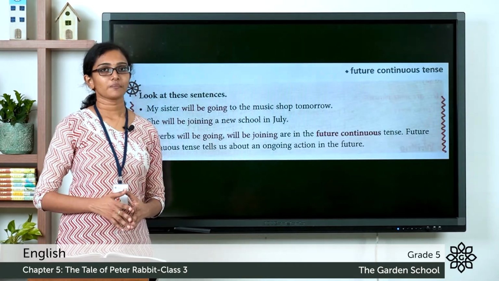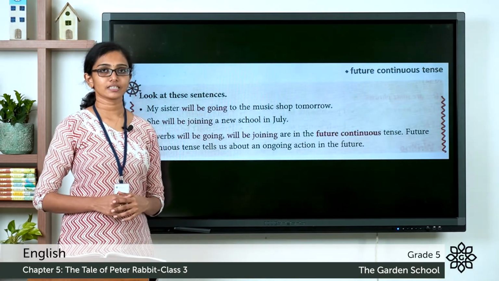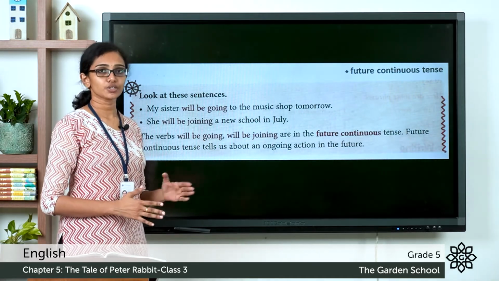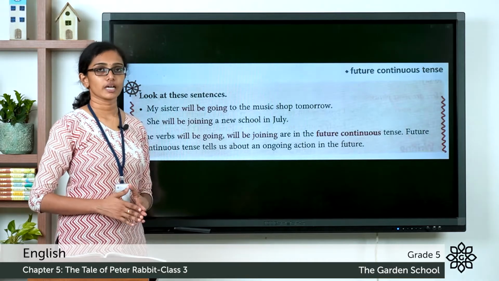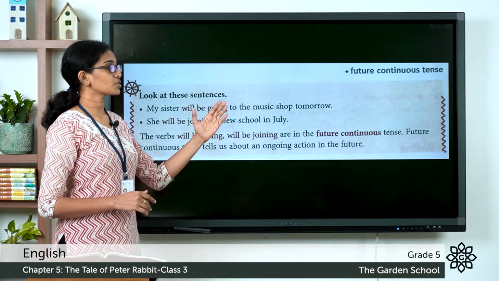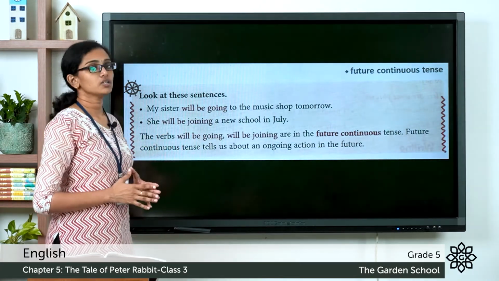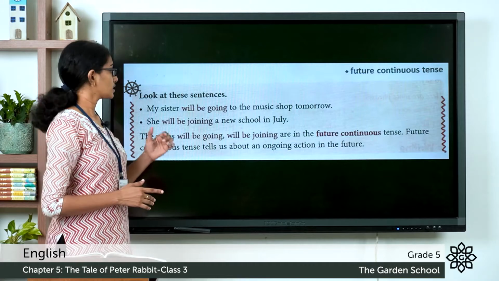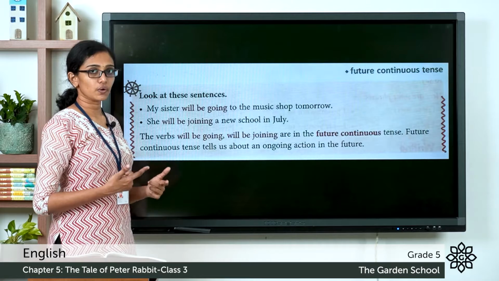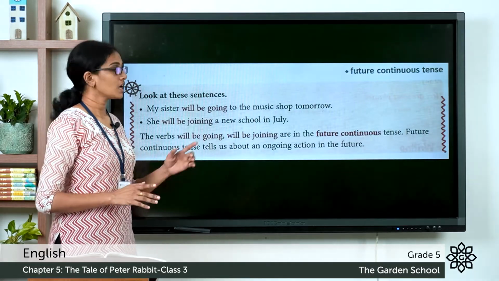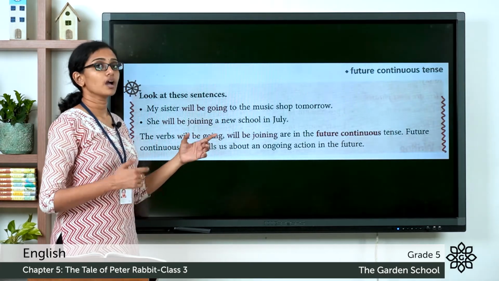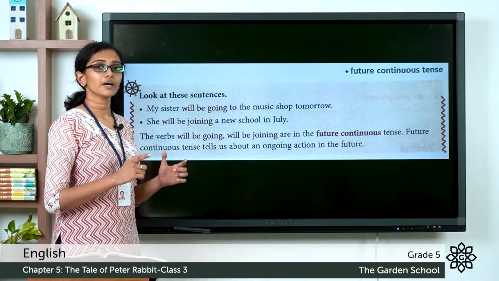So what is the general format for a sentence in future continuous tense? The subject plus will be plus the ing form of the verb plus the object. Like in these sentences, my sister will be going to the music shop tomorrow. She will be joining a new school in July. In the first sentence, my sister is the subject. Then that is followed by will be plus the ing form of the verb, which is going. Going is the ing form of the verb go.